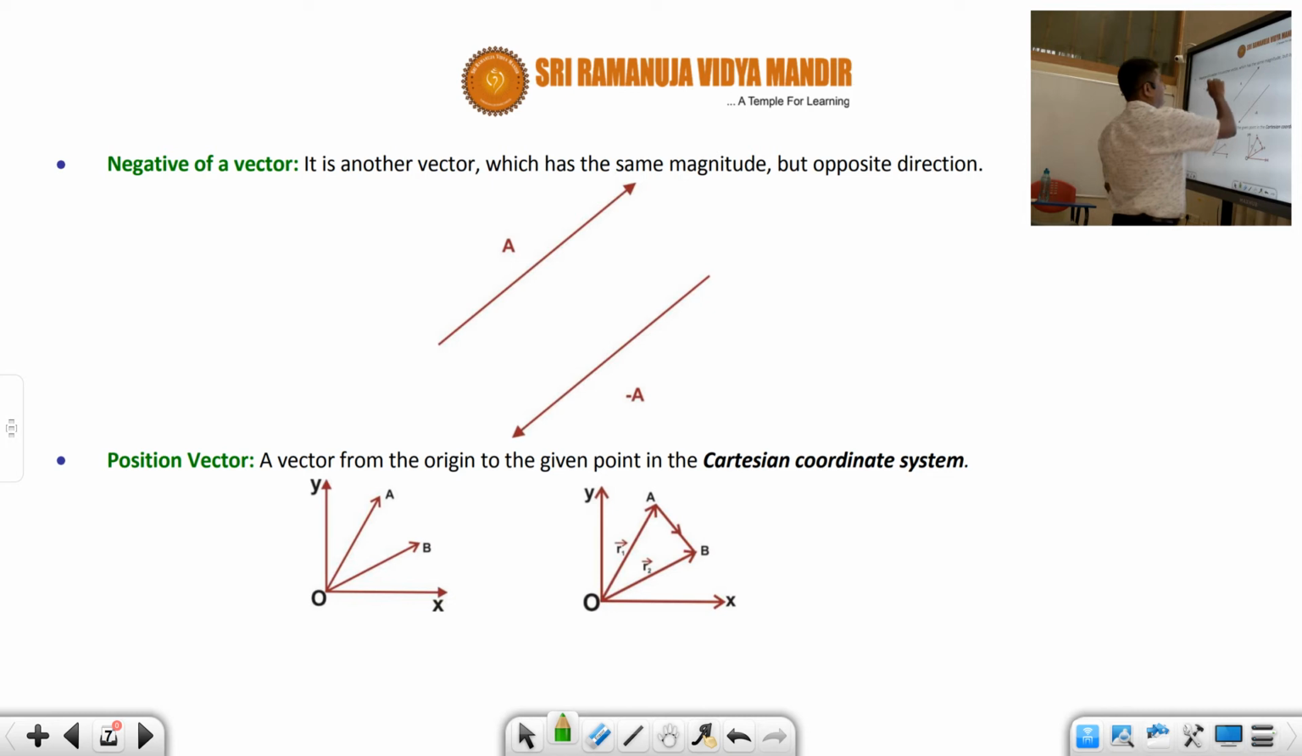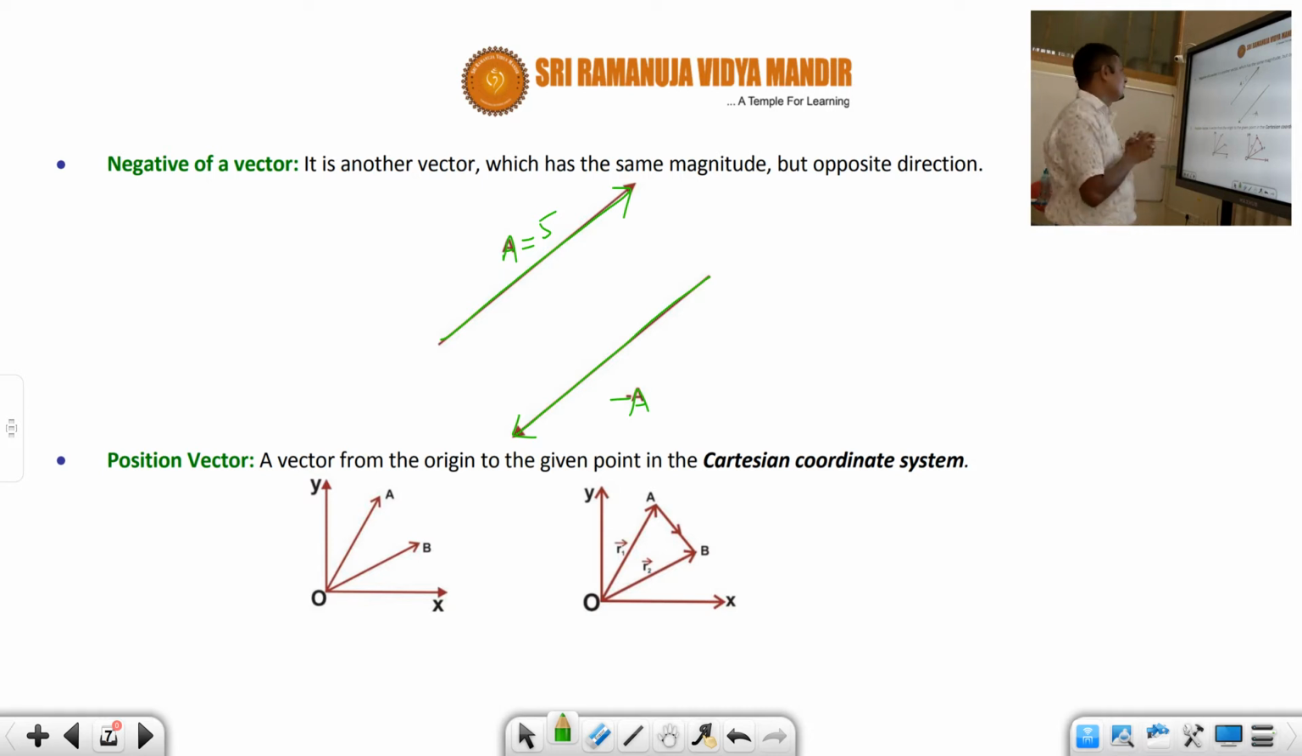And then next one, negative of a vector. Suppose there is another vector which has the same magnitude but opposite direction. Suppose here there is a vector given by a equal to 5, then its negative vector will be given by minus a cap. The only difference between that vector and this negative vector is that its direction is opposite to that of the original vector. Okay, so this negative vector is very important when we come to the subtraction of vectors.